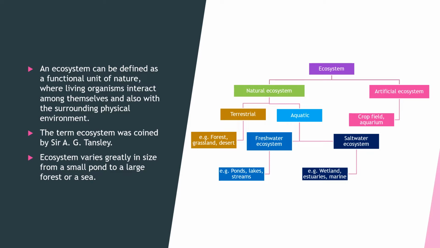Artificial ecosystem is man-made ecosystem. Examples for man-made ecosystem are crop field and aquarium.